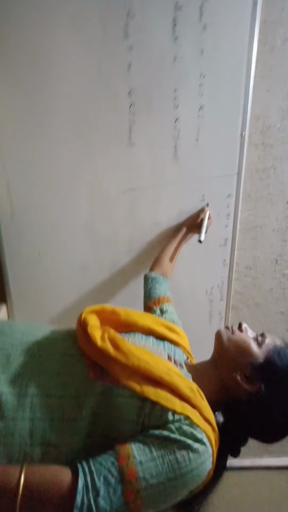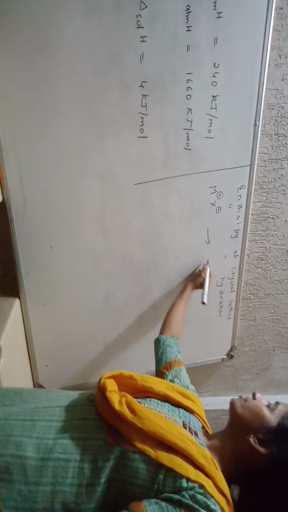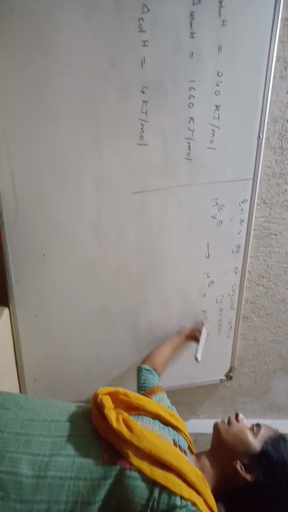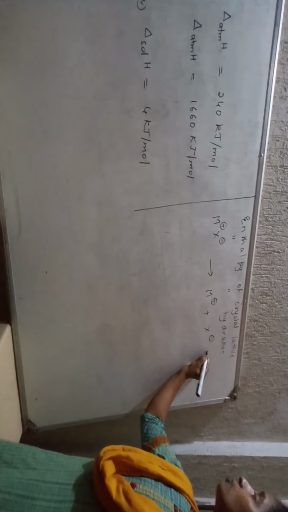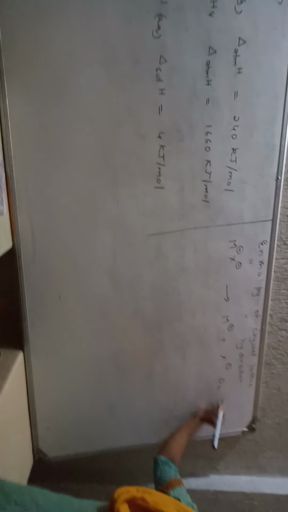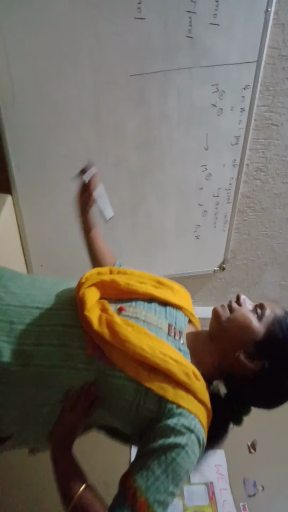Enthalpy of crystal lattice is what? You take an ionic solid MX with M bearing a positive charge and X bearing a negative charge. It dissociates to form M cation and X anion. The enthalpy change associated is called crystal lattice enthalpy.